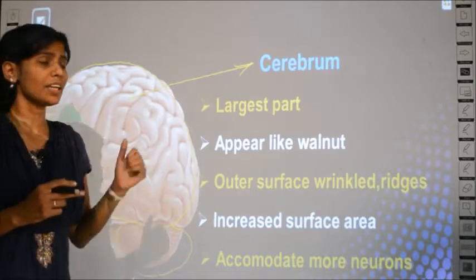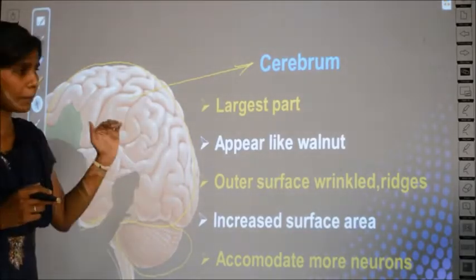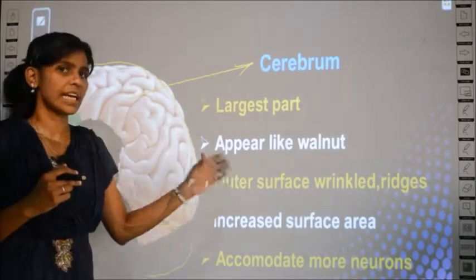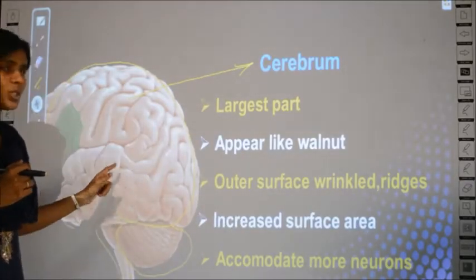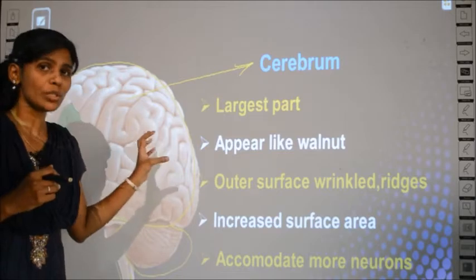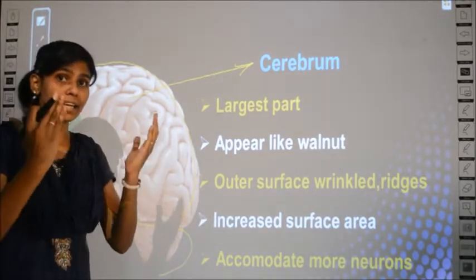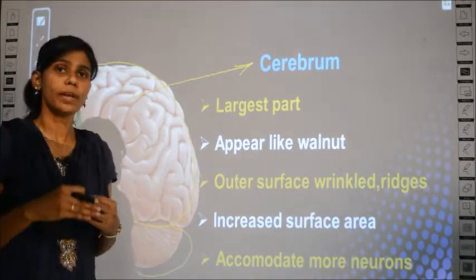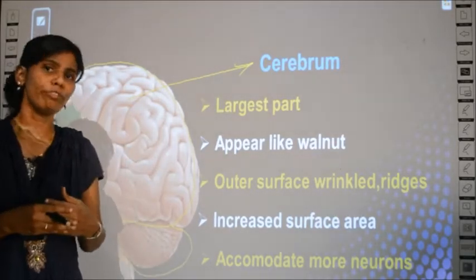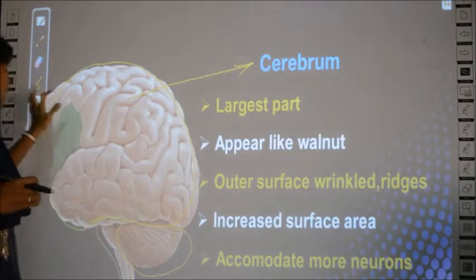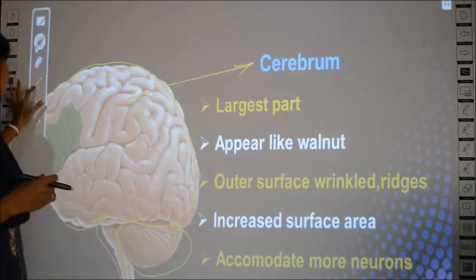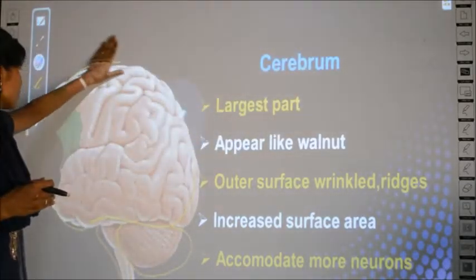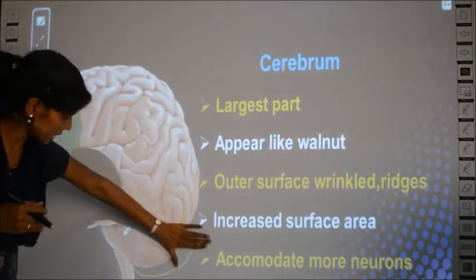What all have we studied? The cerebrum is the largest part among the three and it appears like a walnut. The outer surface has wrinkles and ridges. It is fully wrinkled, and because of the wrinkles, the surface area is largely increased, and this helps in the accommodation of more neurons. Clear? This is about some structure of the cerebrum. There are still some more points. We'll continue on the next slide.